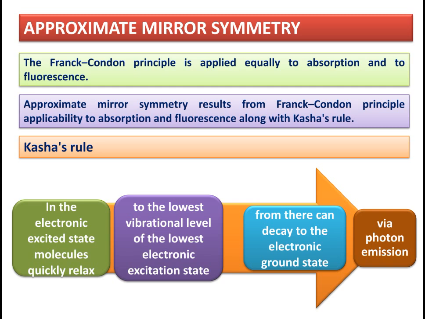Here it is said that the molecule will try to return to the lowest possible vibrational energy level, that is V equal to 0, for the lowest electronic excited state. From there, it can decay to the electronic ground state via photon emission. This is known as Kasha's rule. Means, first of all, if a molecule is in the excited state, then it will come to the lowest vibrational energy level V equal to 0 of the lowest excited electronic state. From there, it will decay down to the ground electronic energy level through emission of light energy, photons.